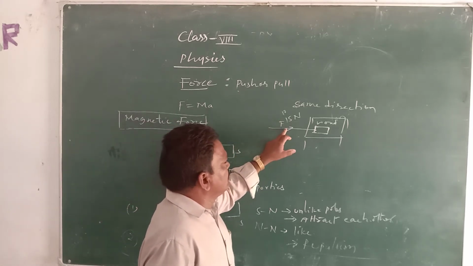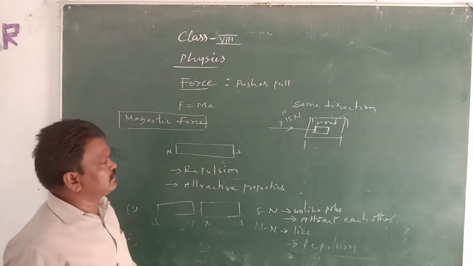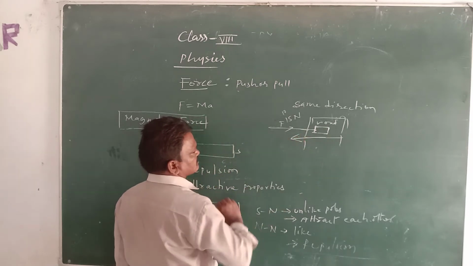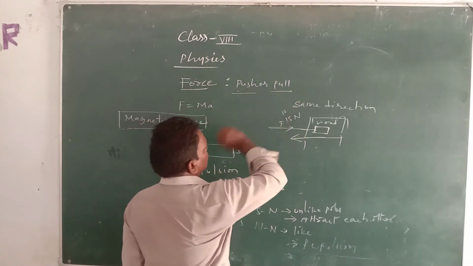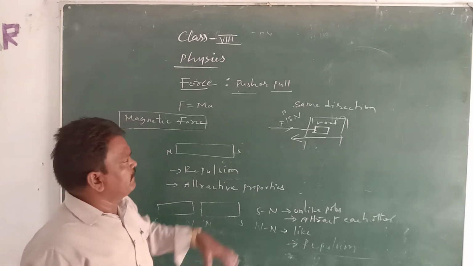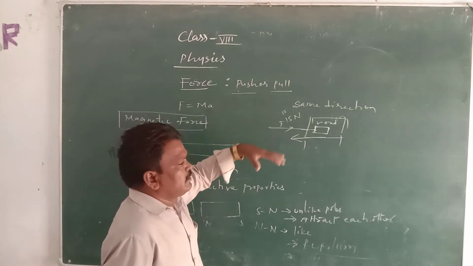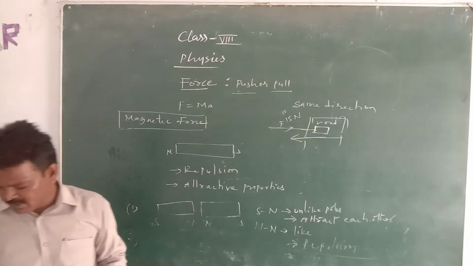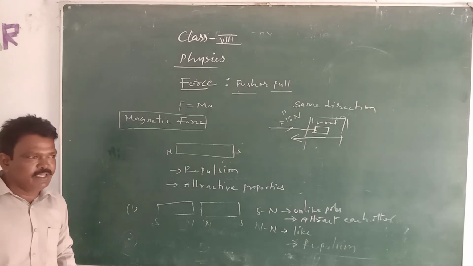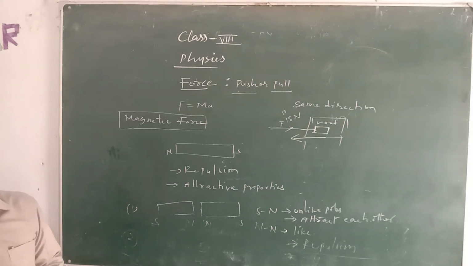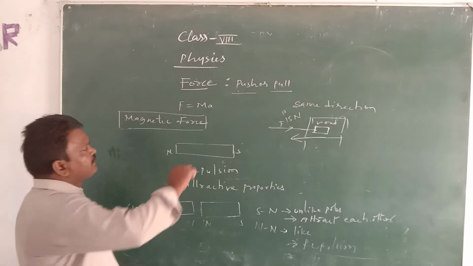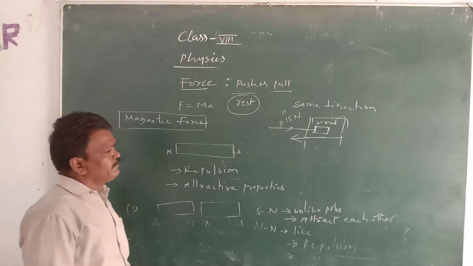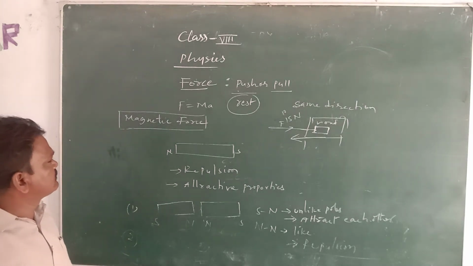Always the body moves in the force direction only, not in the opposite direction. If you use the force in this direction, the body will not move in the opposite direction. That's why we are calling it push or pull. If you pull a door, it will move in the same direction of the force, and push is the same thing. That's why we say it tends to change the state of rest or uniform motion of the body, which also will be changed by the force.